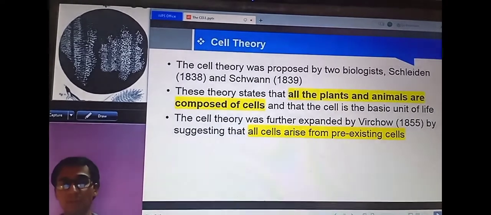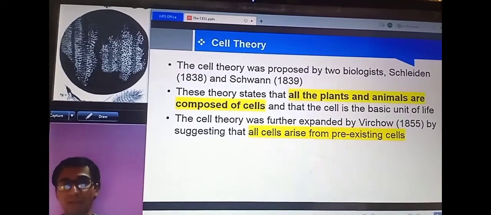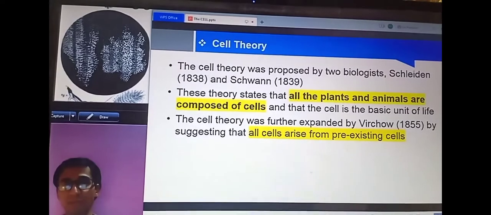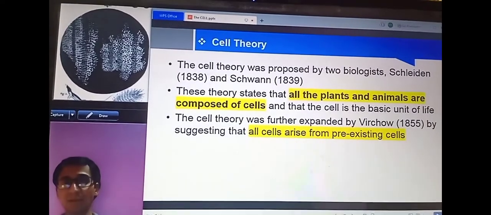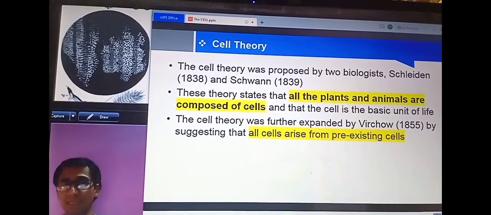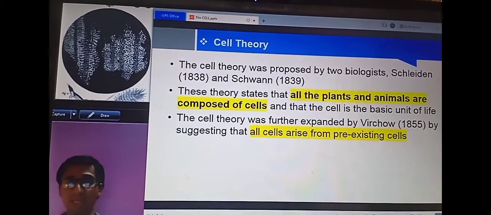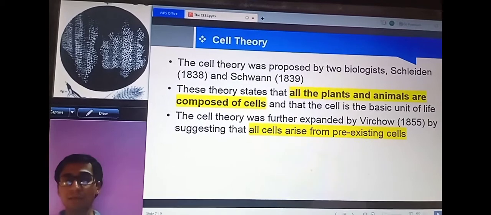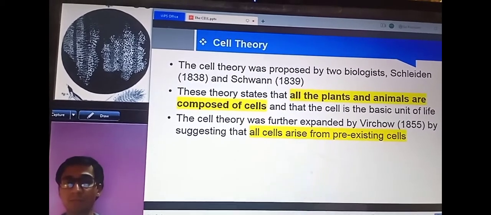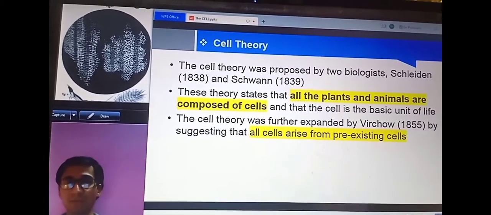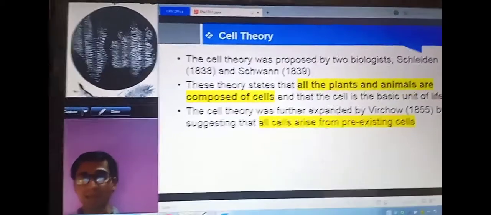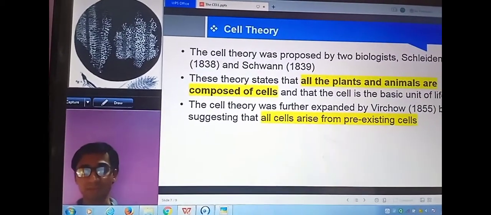Further, Virchow in 1855 proposed the second postulate of cell theory, and he said that all the cells arise from pre-existing cells. So by this, what does he mean? He means that all the cells arise from, or develop from, the pre-existing cells. By taking an example, we can understand this.